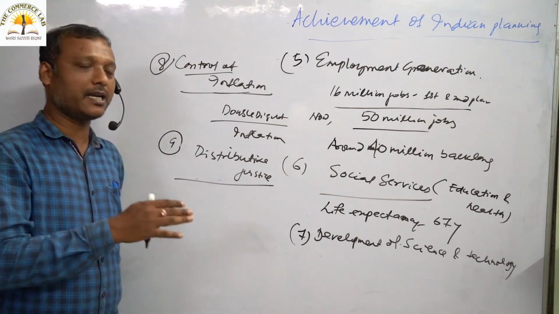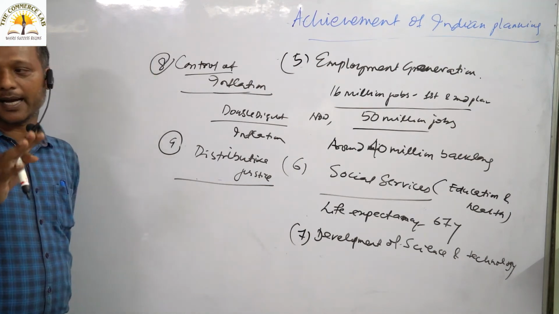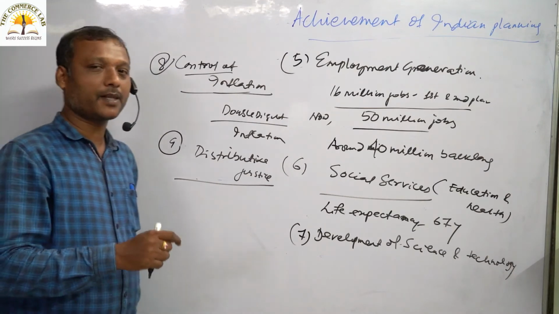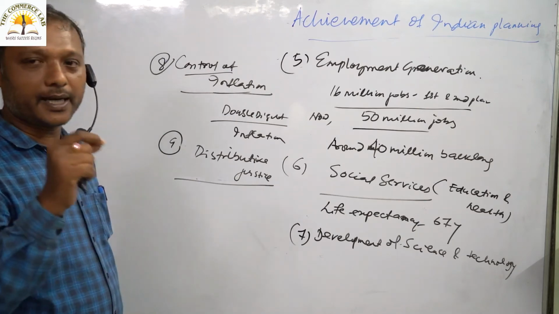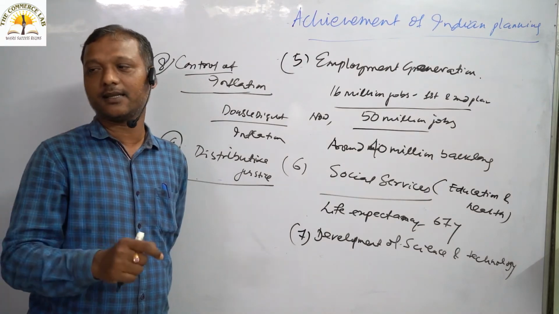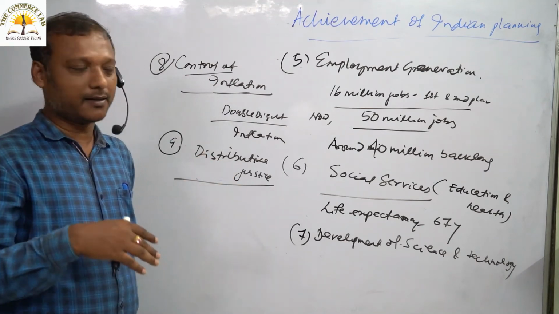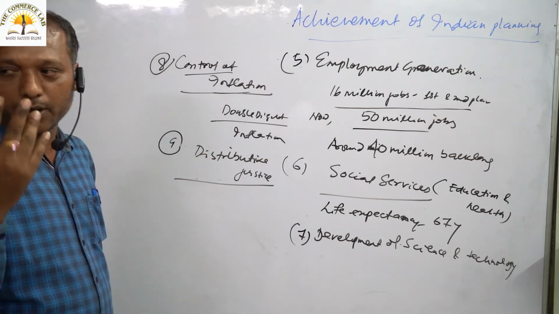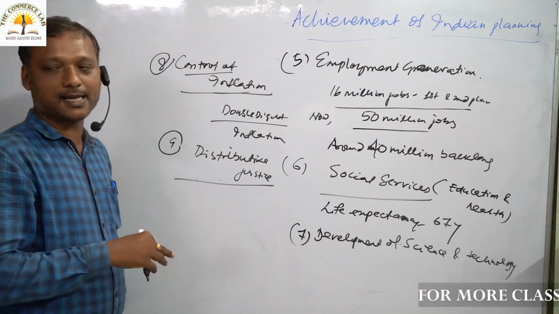We have crossed, we have passed 70 years of Indian planning, but still I can say we are unable to reduce the economic inequalities that persist in the Indian economy. In our economy, there is a greater probability of the rich becoming richer and the poor becoming poorer. Our structure is like that.